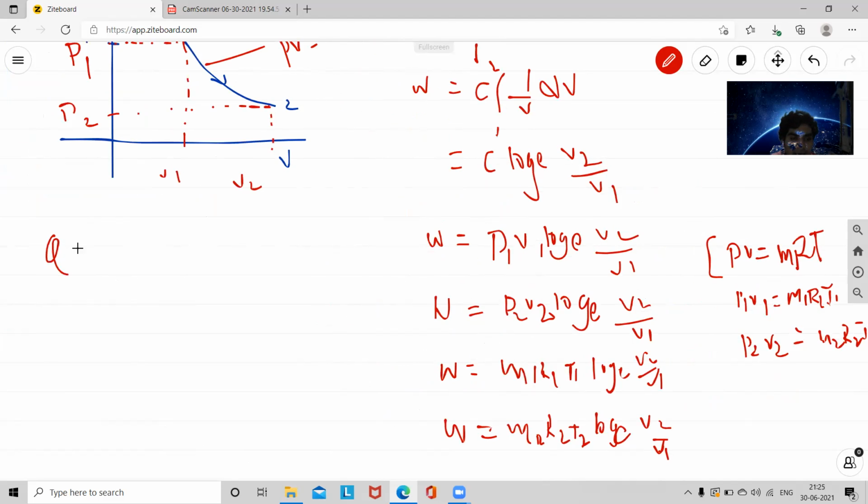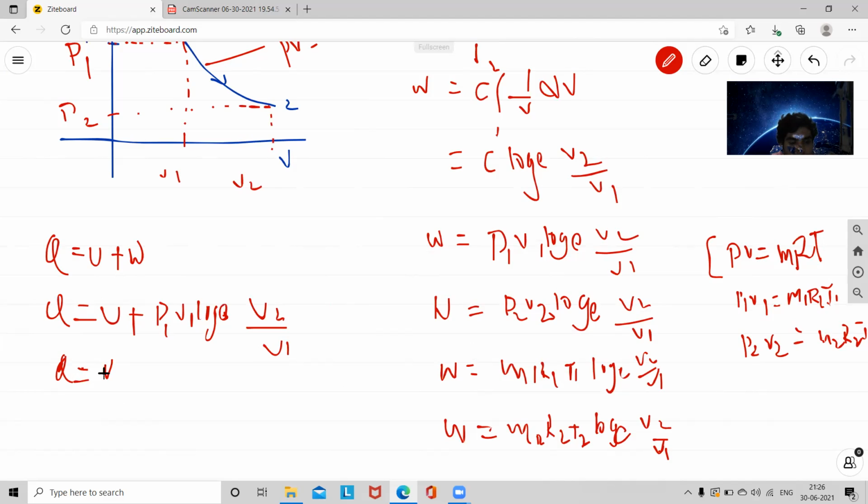Okay, Q is equal to U plus W. So here the W value is known, in state 1 and state 2 also. So Q is equal to U plus P1 V1 log e V2 by V1, or Q is equal to U plus M1 R1 T1 log e V2 by V1.